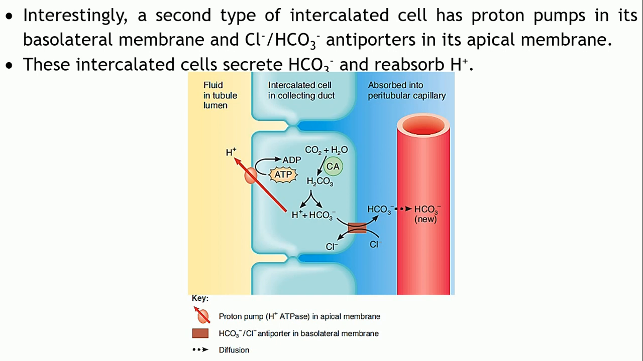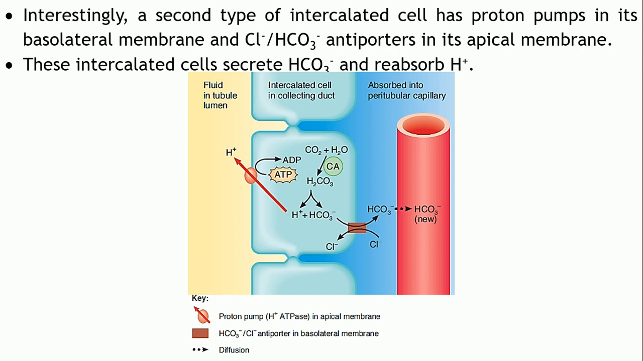Now, this is how H plus ion secretion will take place in the kidneys, thereby removal of the H plus ions will take place, right? In the PCT there is the sodium hydrogen antiporter, and in the intercalated cells of the collecting ducts there is a proton pump.